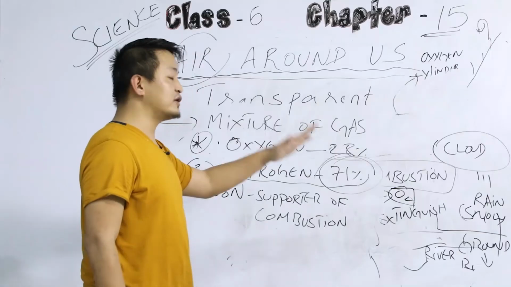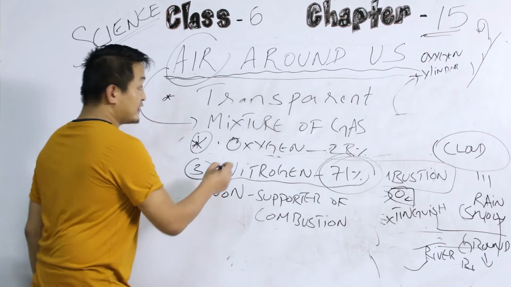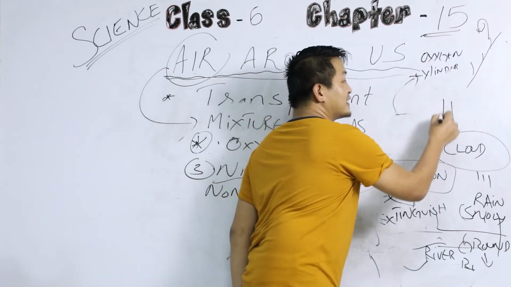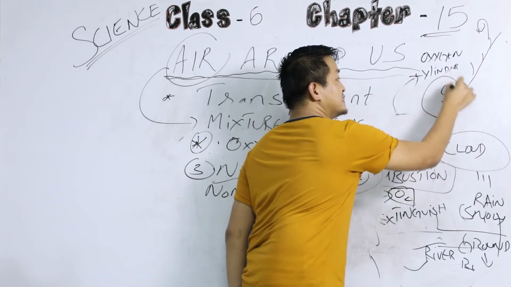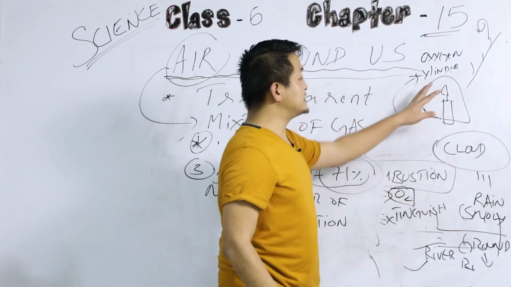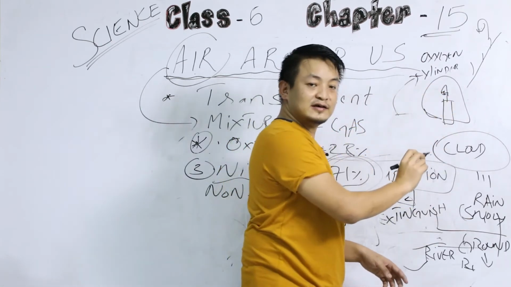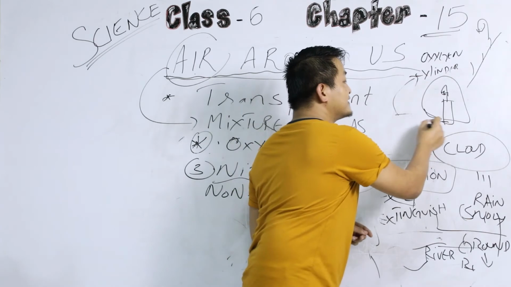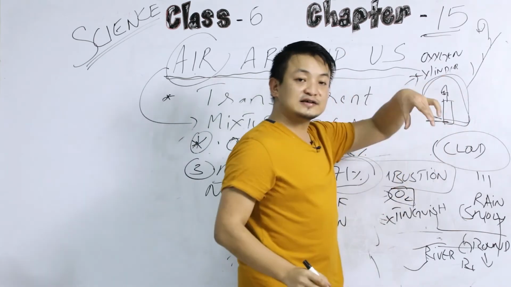Now let's go back to the activity that I have shown you. I have given you an example of this candle, right? Now what happens? Let's continue from here. Now this fire gets extinguished, right? Once we cover this candle with a glass, an inverted glass, okay?